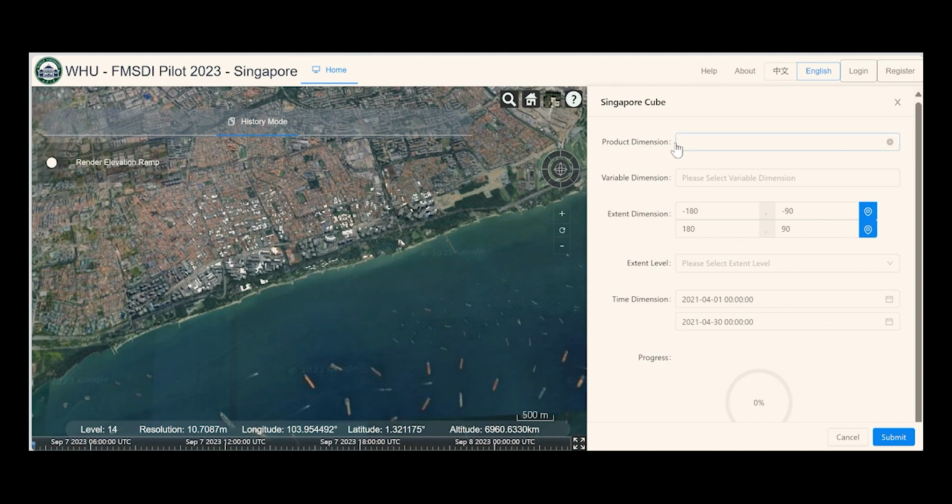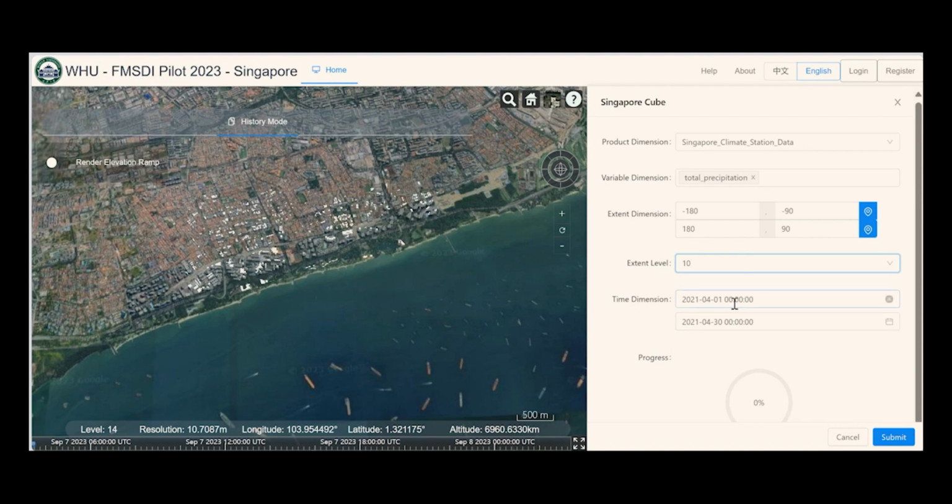In the product dimension, you can select your preferred product, such as Global ERA5 or the higher precision Singapore Meteorological Station data. In the variable dimension, you can choose the variable to view, like total precipitation. The extent dimension can use default global settings, ensuring coverage of your study area, with a recommendation of selecting extent level between 10 and 13 for the smaller study area.